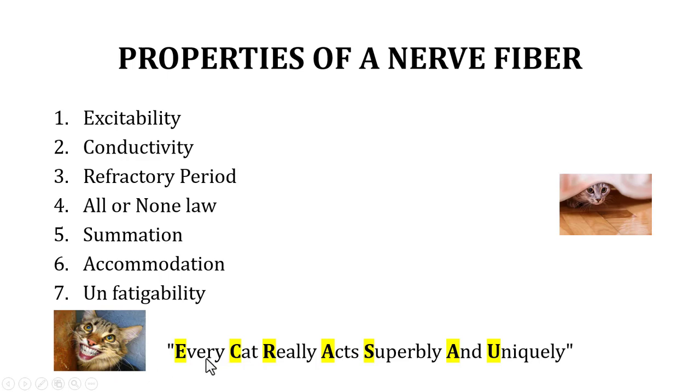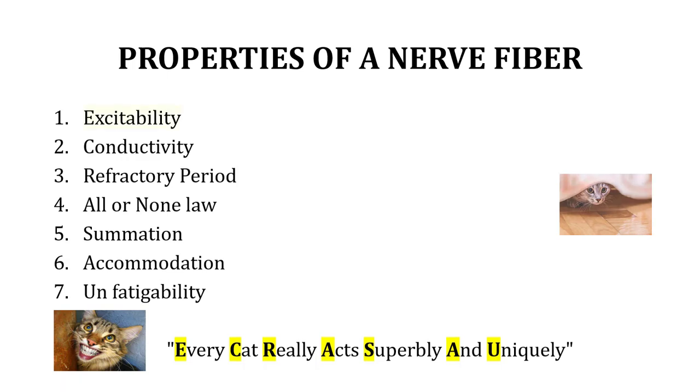The first letter from each word gives us the properties of a nerve fiber. That is, Every: excitability, cat: conductivity, really: refractory period, acts: all or none law, superbly: summation and accommodation, uniquely: fatigability. Easy way to remember. So these are the properties of a nerve fiber.